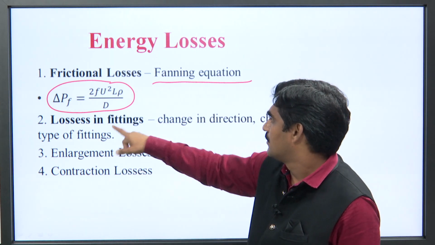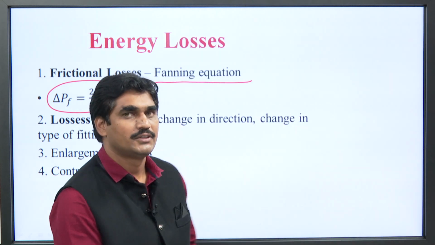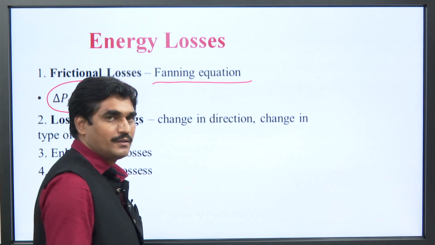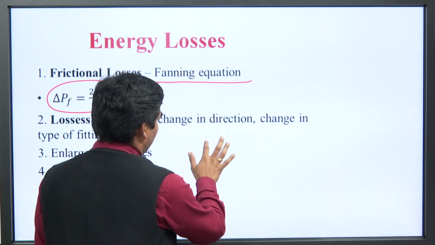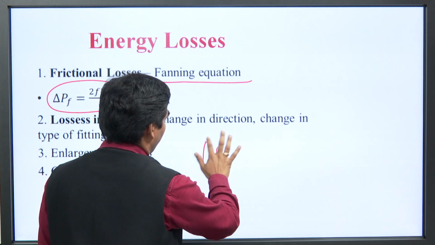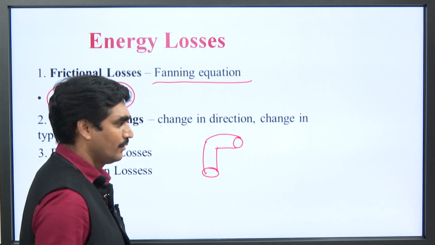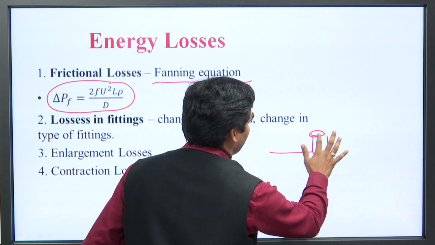Okay. Next is losses in fittings, that is, change in direction or change in the type of fitting. How does it happen? Suppose that in a pipe you are using bends or different types of joints.